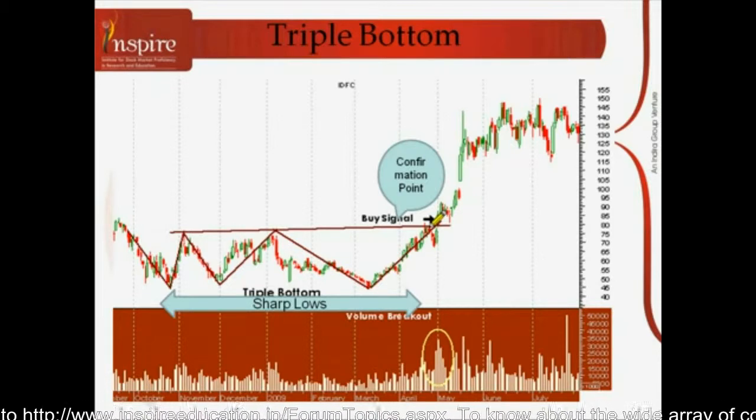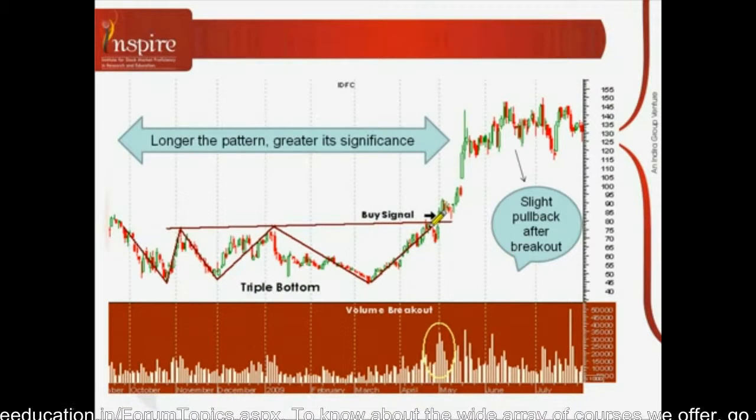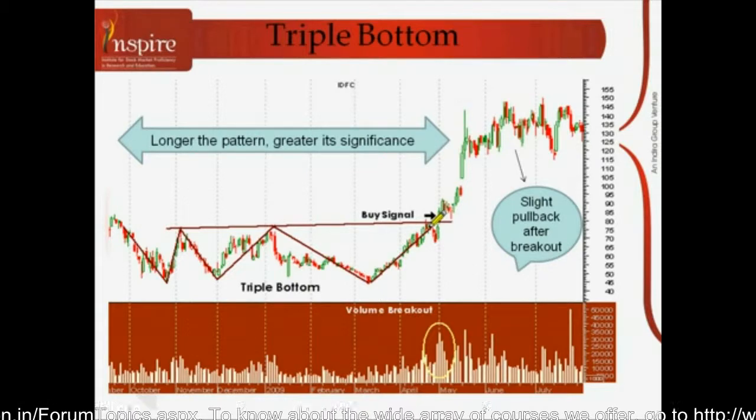There are some important characteristics of the pattern that we see. The first is duration. It usually takes longer than other patterns to develop. The longer the pattern takes to form, the greater is its significance. जितना समय इस पैटर्न को फॉर्म होने में लगता है उतनी ही उस पैटर्न की सिग्निफिकेंस होती है. Then there is need for a downtrend. It is a reversal pattern and therefore there is a need for a downtrend before the pattern begins itself.